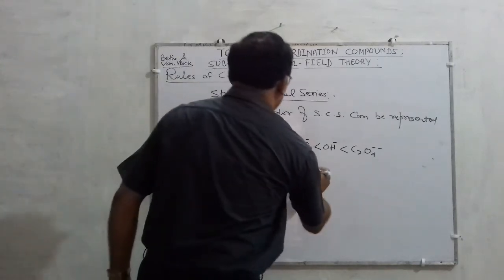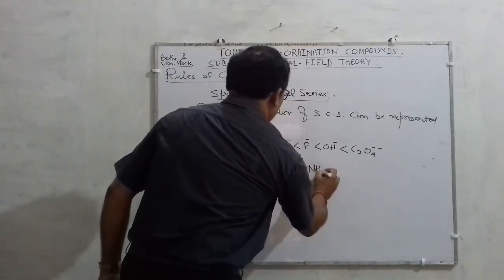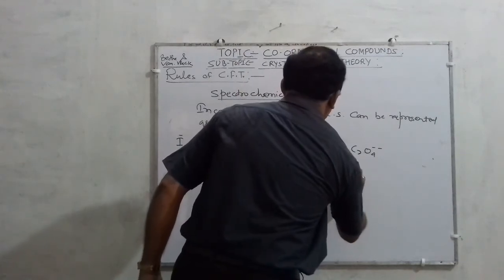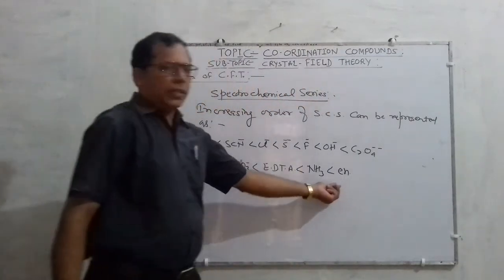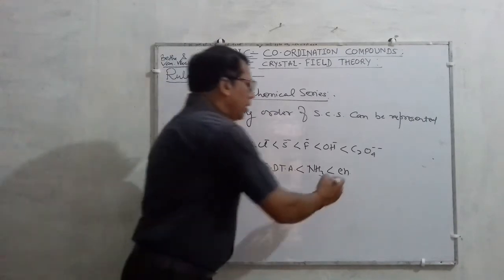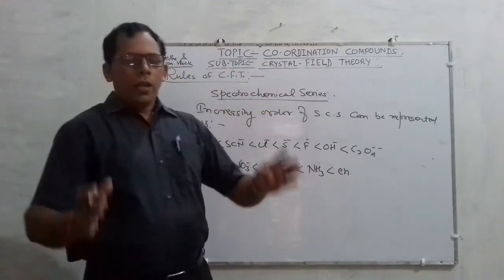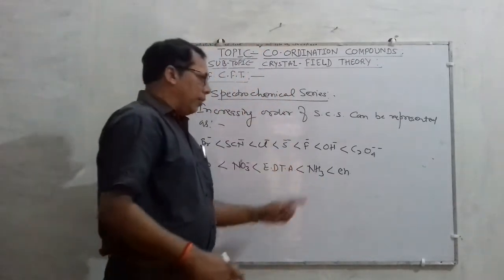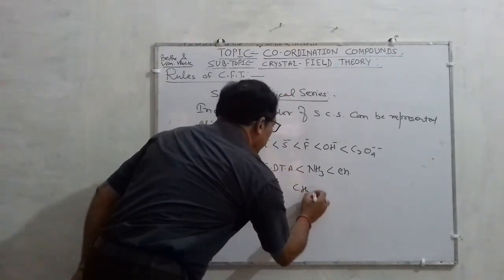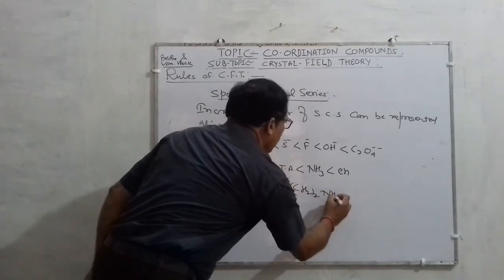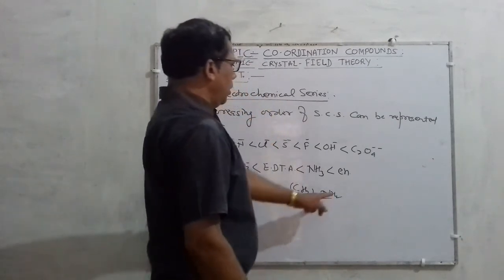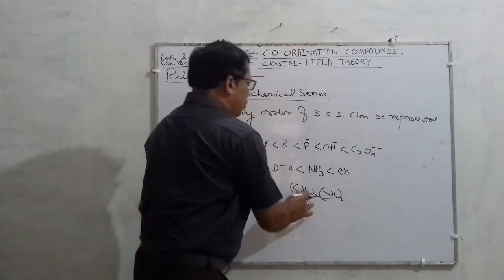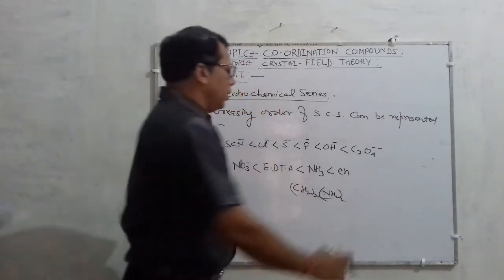And then after NH3 comes en. One more new point is coming. What is en? So en is an amino compound and it is chemically ethylenediamine. I will tell you later. And the formula is CH2NH2 twice. Okay? Ethylenediamine, CH2NH2 twice, is en.